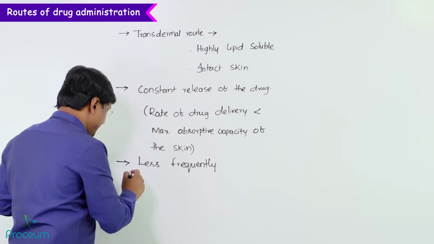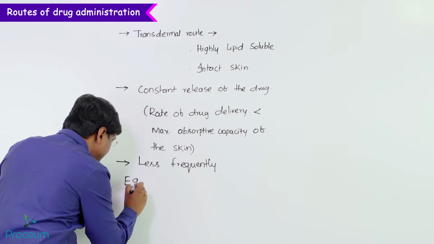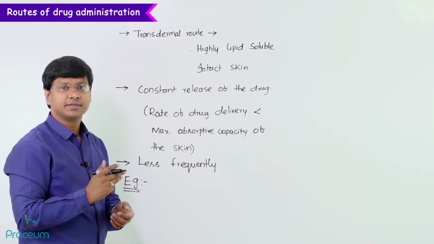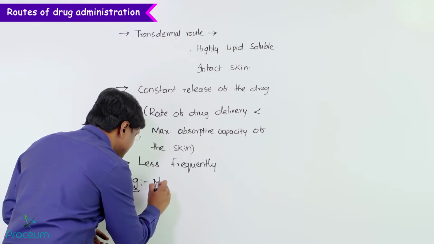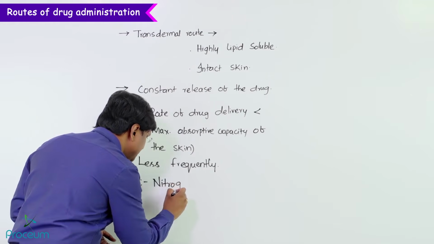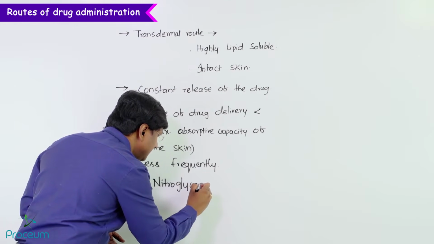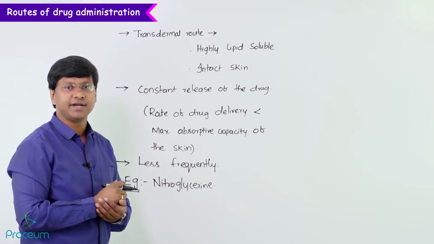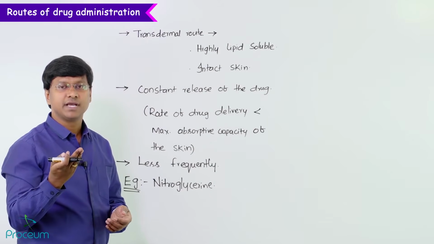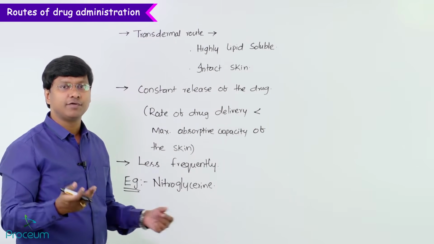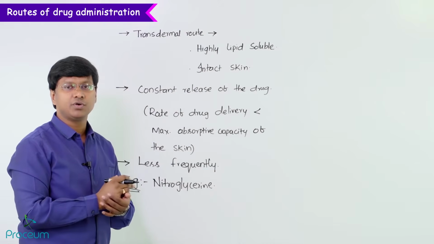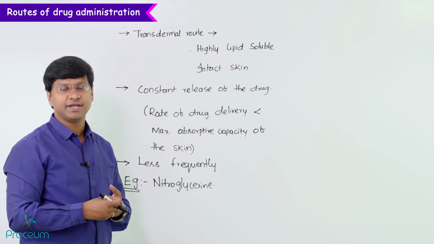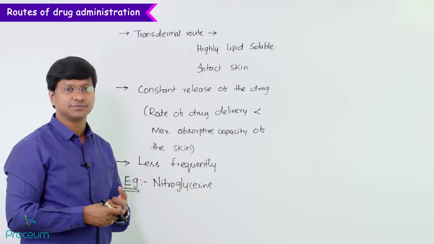Now, what are the examples of the drugs which are administered via the transdermal route? Remember, the drugs administered via the transdermal route include nitroglycerin, mainly in patients having the pain associated with myocardial ischemia. We put a transdermal patch of nitroglycerin over the precordium or over the chest wall, and that will reduce the pain of myocardial ischemia or myocardial infarction.